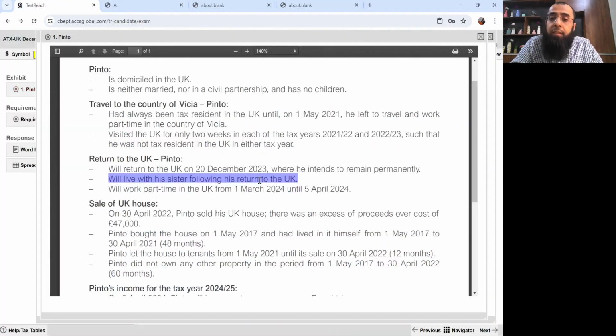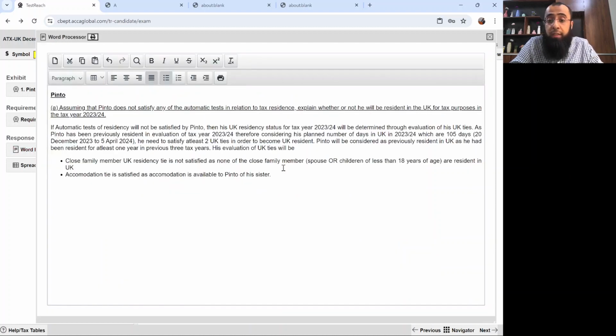So obviously his sister has a house and he will be living in that accommodation for around 105 days when he returns to the UK. So obviously the accommodation is available for more than 90 days to Pinto. More than 90 days means at least 91 days, at least 1 day greater than 90.